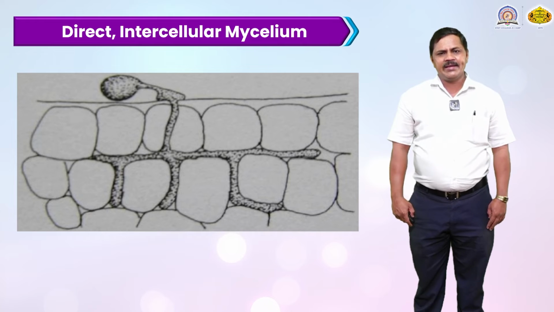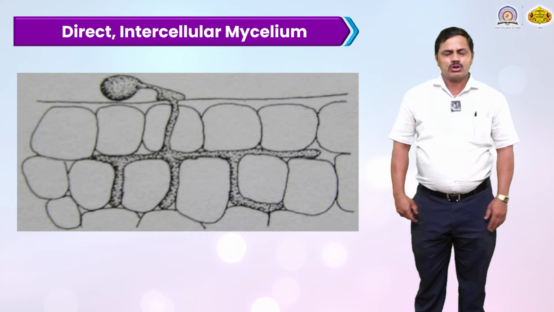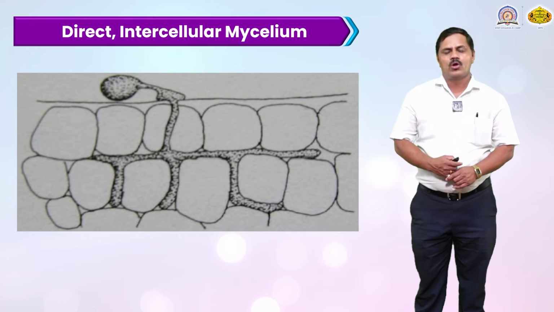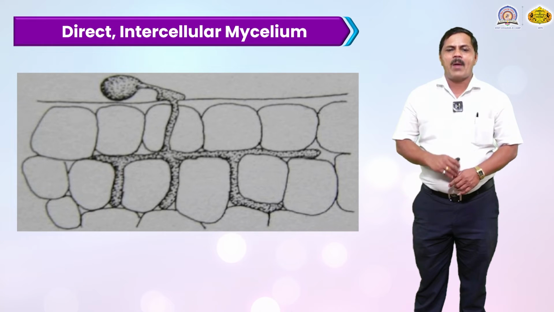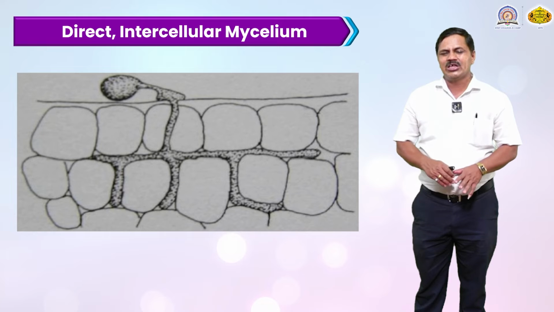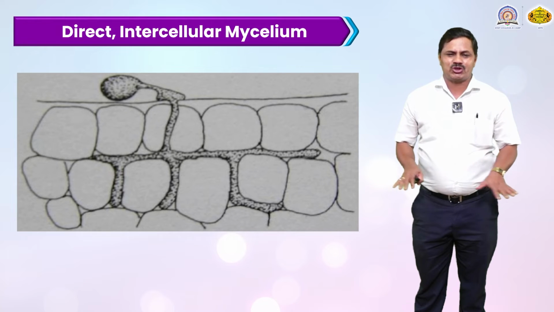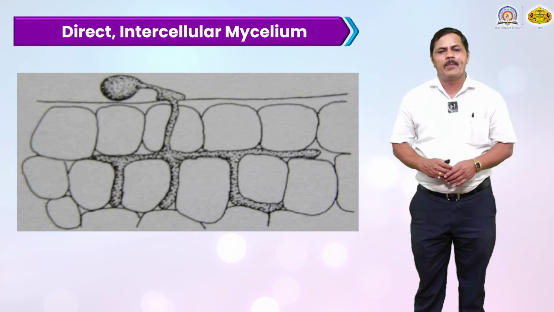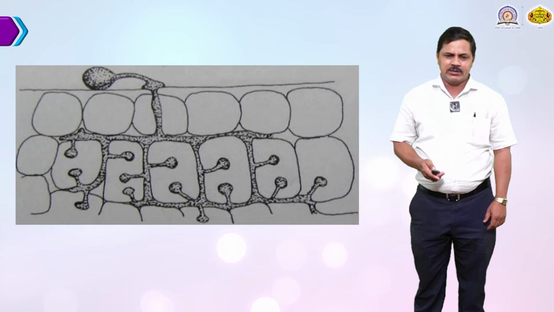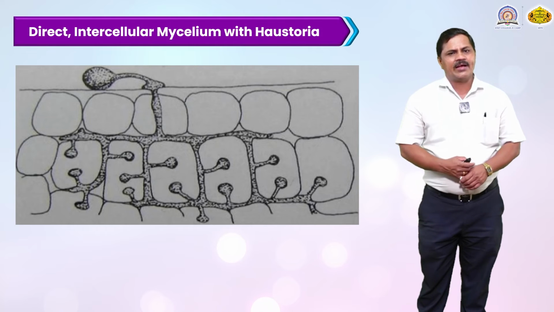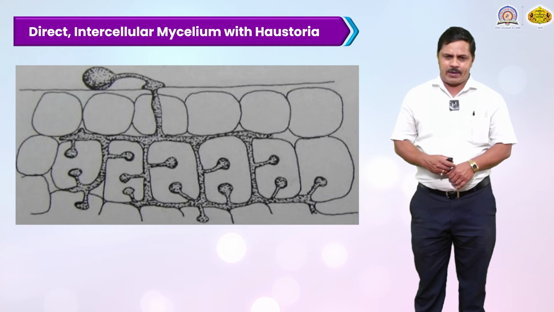The next thing is the direct intercellular mycelium. Certain fungal spores germinate through a natural opening, and pass from one cell, and inside there is formation of a branching, thread-like structure of the mycelium inside that cell, and that process is called the intercellular mycelium. Next thing is the direct or intercellular mycelium with Haustoria.